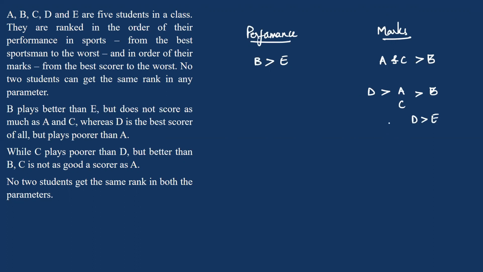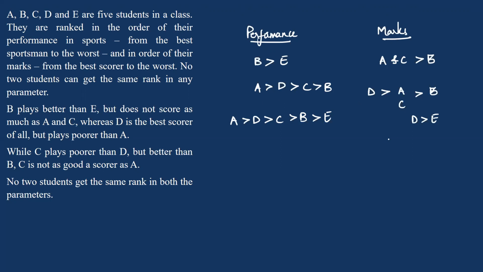Okay, so D is the best scorer of all, but plays poorer than A. So A plays better than D. Now, while C plays poorer than D but better than B, C plays better than B. So we have the order of these 5 students as per the performance. So I can say that A is the best player, then D, C, B, and E. This is the order of those 5 students ranked in the decreasing order of their performance.